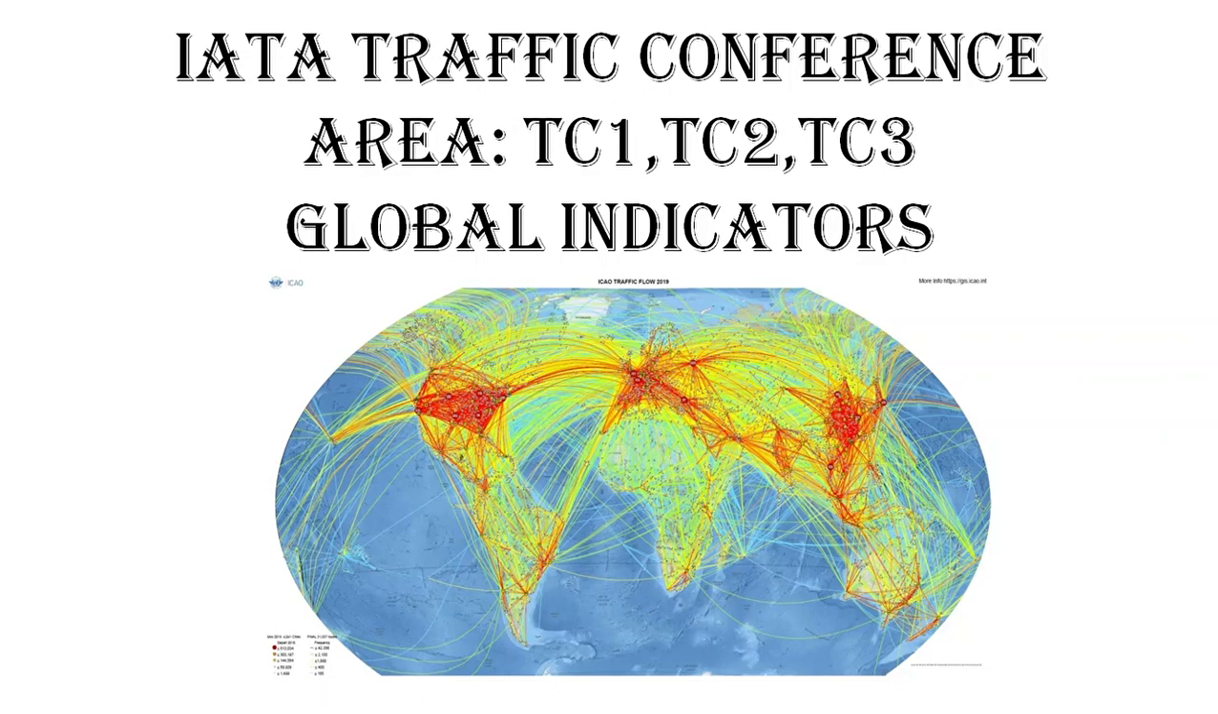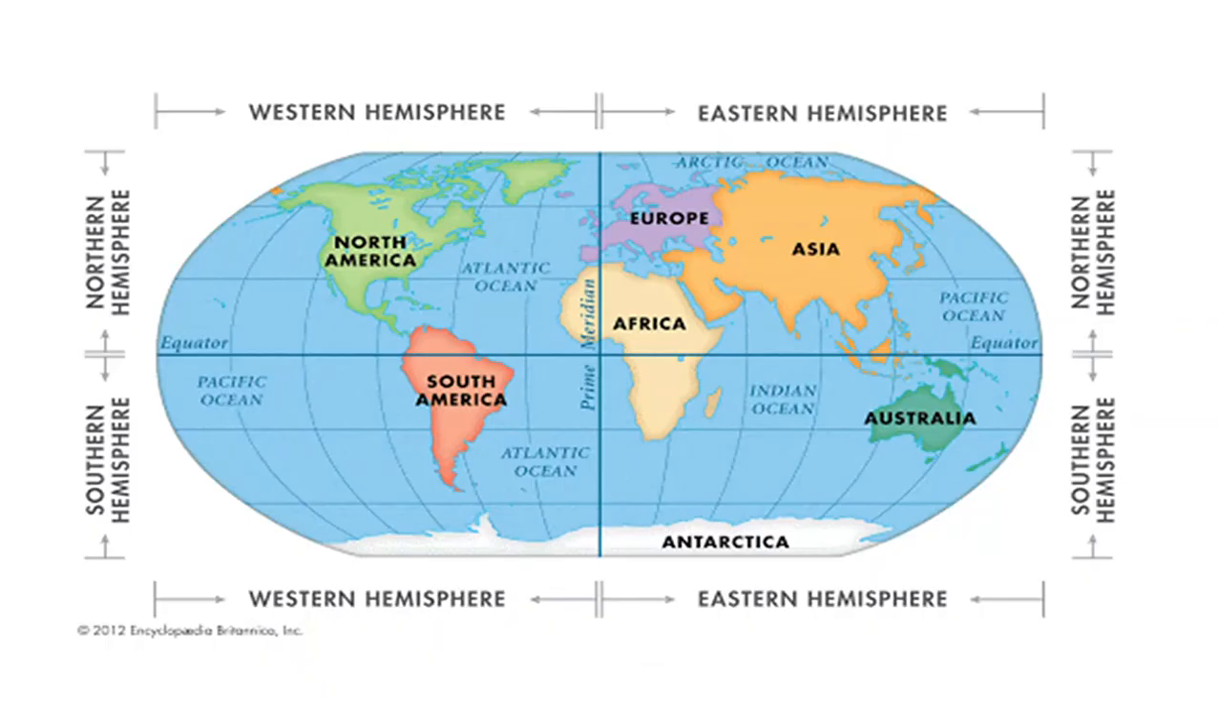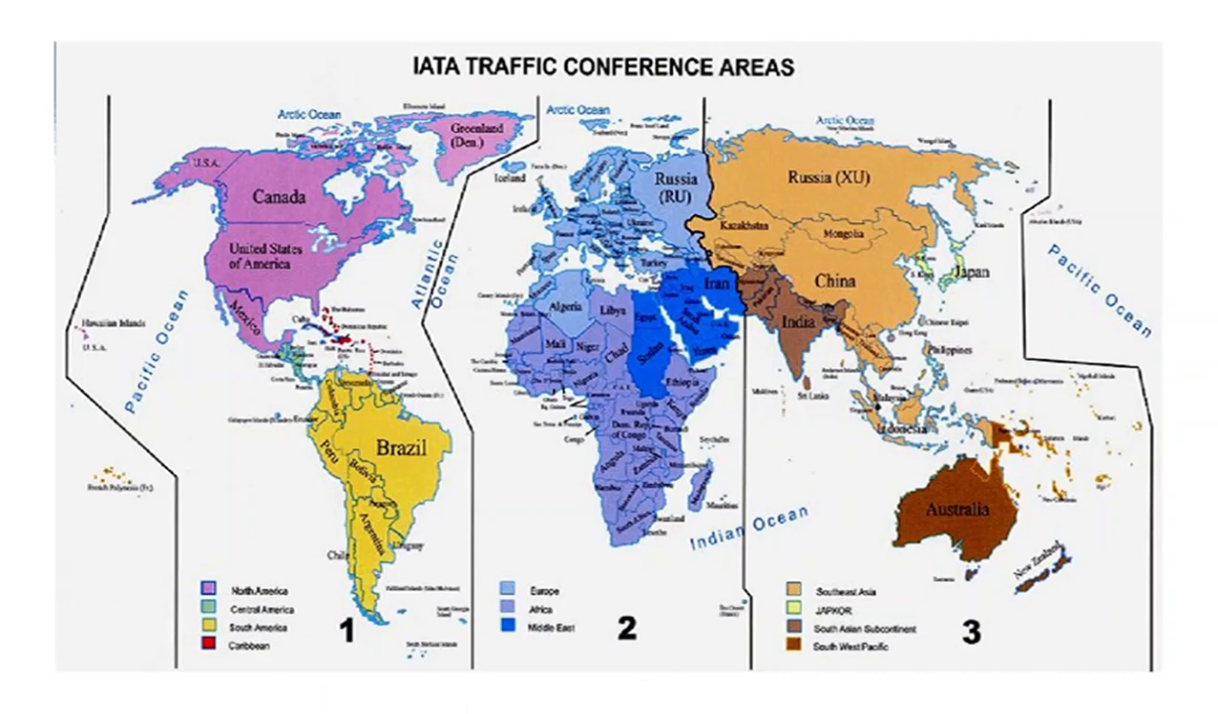Hey guys, welcome. In the previous video, link given in the description, we already learned about IATA traffic conference areas TC1, TC2 and TC3, and the Eastern and Western Hemisphere. TC1 is Western Hemisphere, TC2 and TC3 make Eastern Hemisphere.